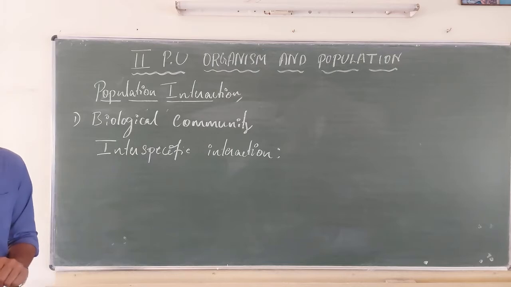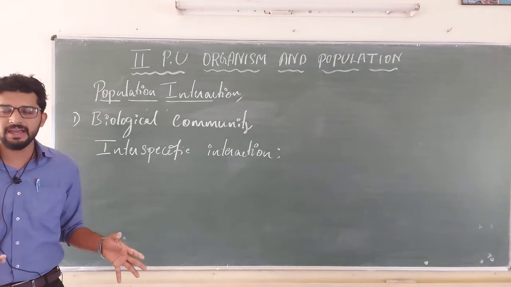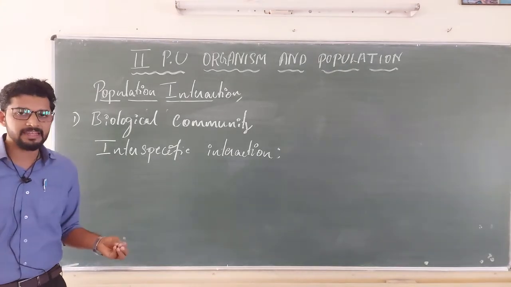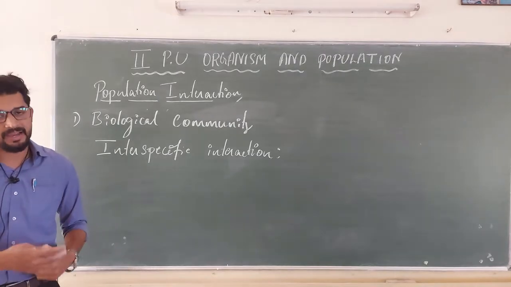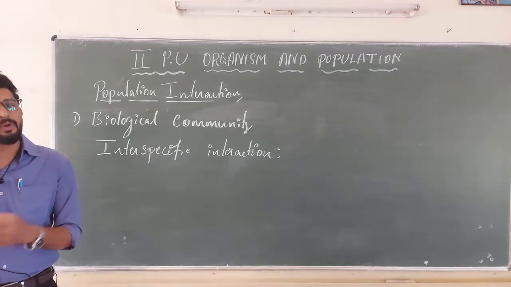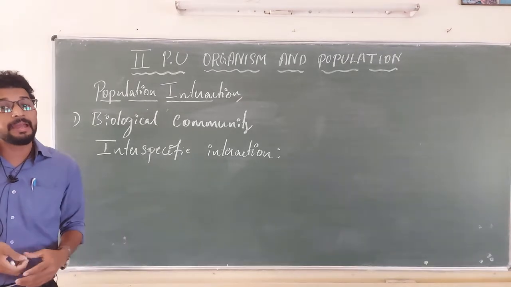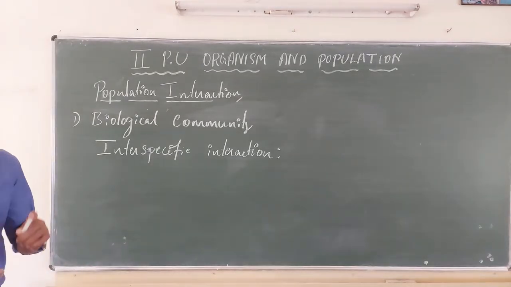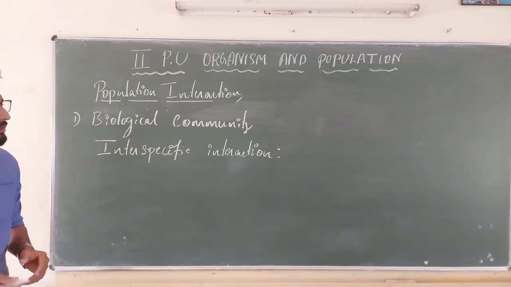My dear students, basically interaction means there is one organism and here is another organism. One organism, for food to survive, is going to eat another organism, and the organism which is being eaten is known as the prey. The organism which is going to eat the prey is known as the predator. This is what you call a prey-predator relationship.